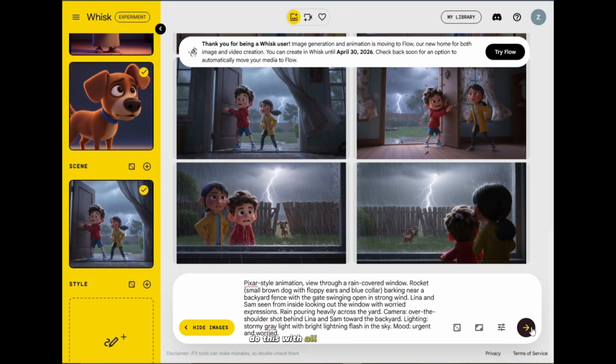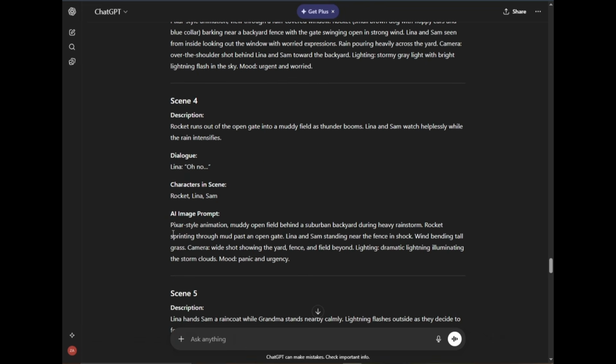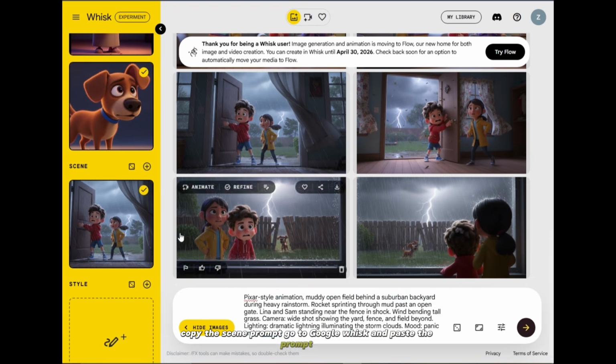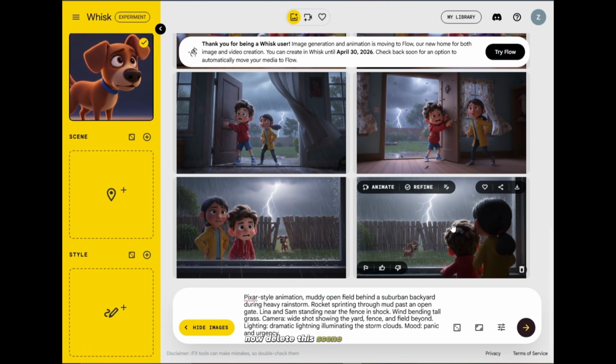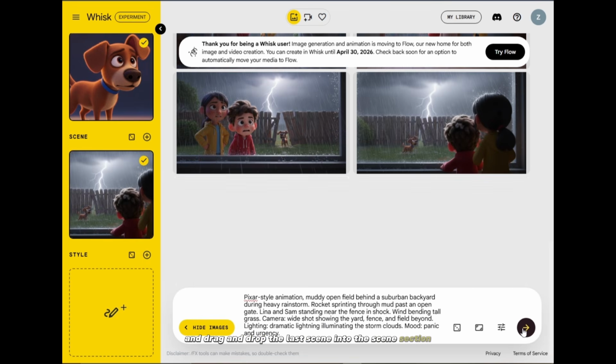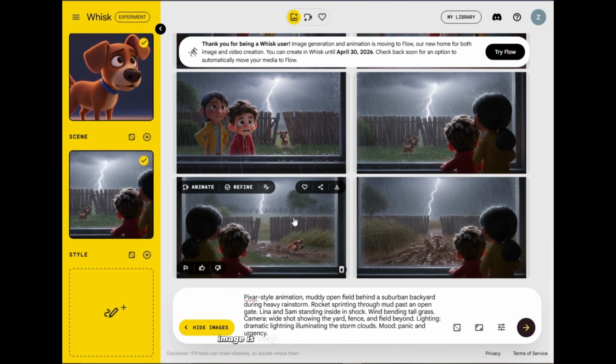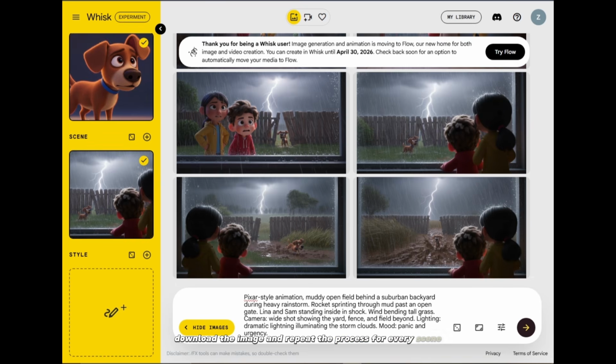Do this with all the scenes. In this scene, the characters are the same. Copy the scene prompt, go to Google Whisk and paste the prompt here. Now delete the scene image and drag and drop the last scene into the scene section. Hit enter and you will see that the scene image is very similar to the previous one. Download the image and repeat the process for every scene.